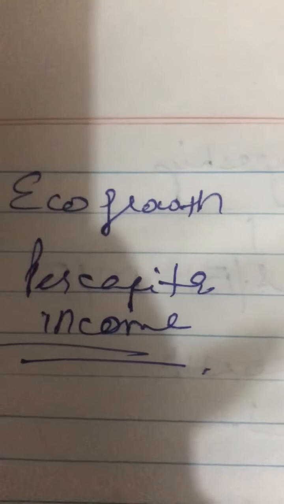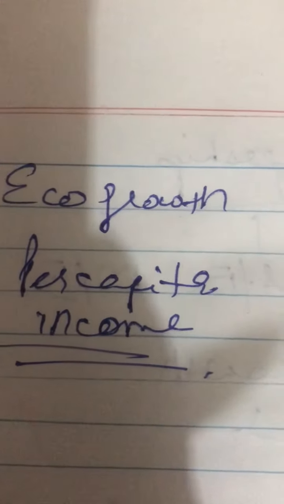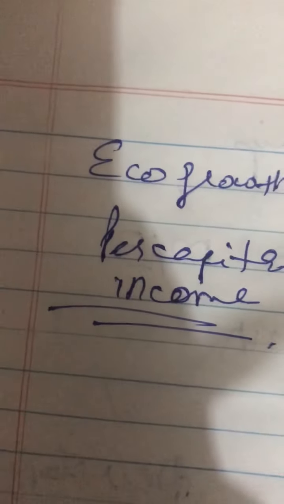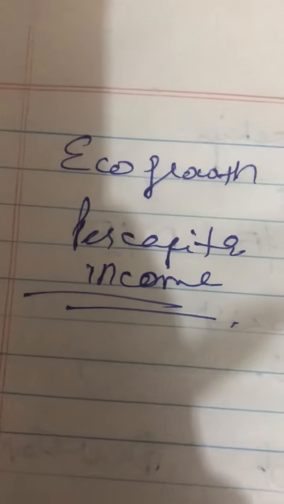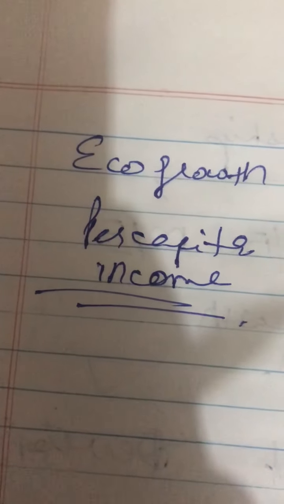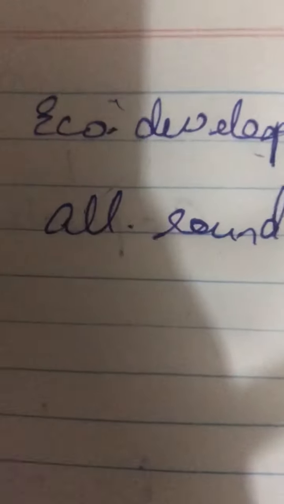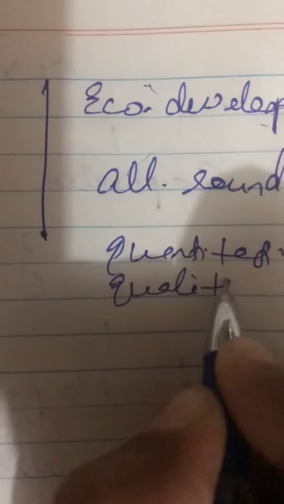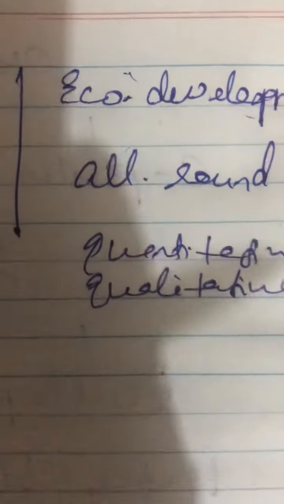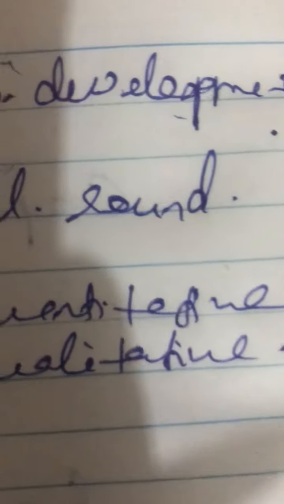So economic growth means I am working for one aspect, that is quantity. I am working for your marks only. If a teacher is working for the marks of a student only, it means it is economic growth, the quantitative aspect is being covered. But if I am going to see an all-round personality development and other aspects, that is economic development. So under economic development, it is not only quantitative but also qualitative. So economic development is a combination of quantitative and qualitative, whereas economic growth is only quantitative.